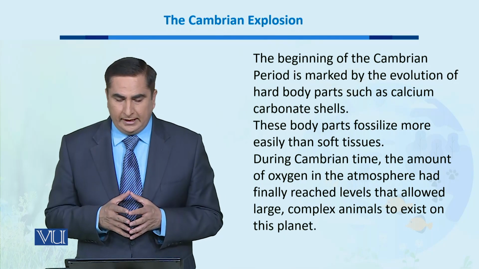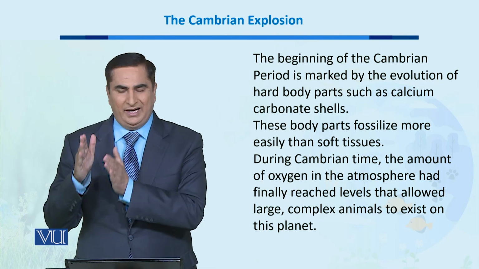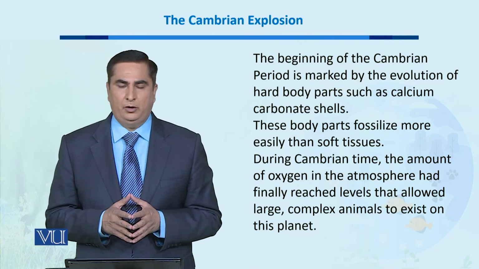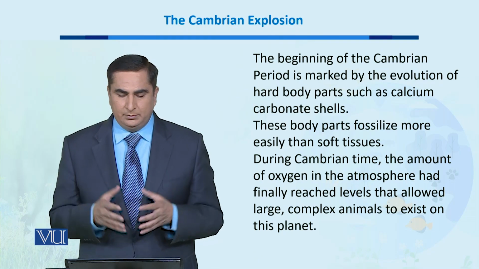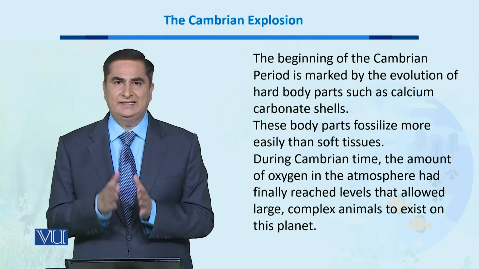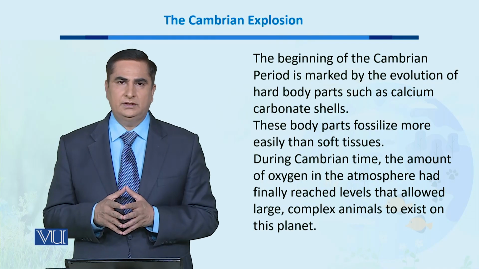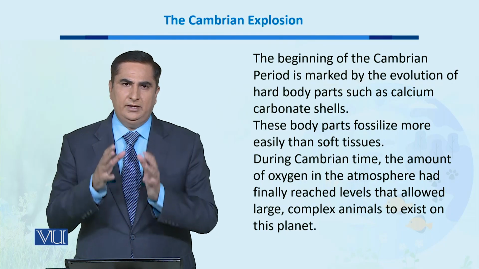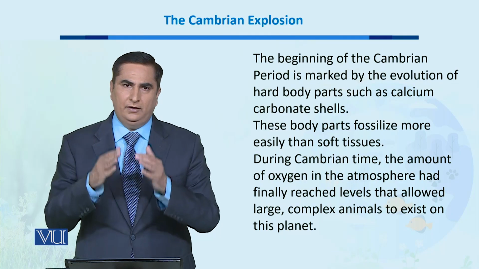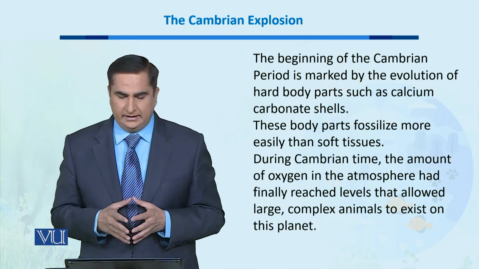The beginning of the Cambrian period is marked by the evolution of hard body parts such as calcium carbonate shells. These body parts fossilize more easily than the soft tissues which were present in the earlier animals. That's why a very limited fossil record of earlier animals is present.